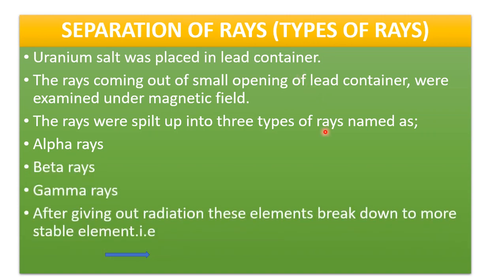After giving out radiation, these elements break down to a more stable element, just like uranium. When it gives out radiation, alpha particles, it becomes thorium. It gives thorium, and it is more stable than the uranium.